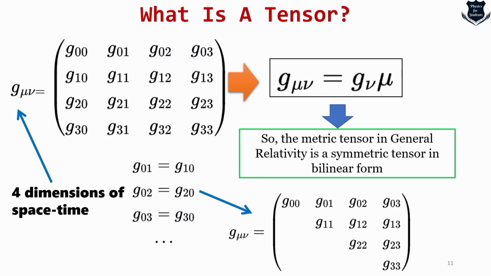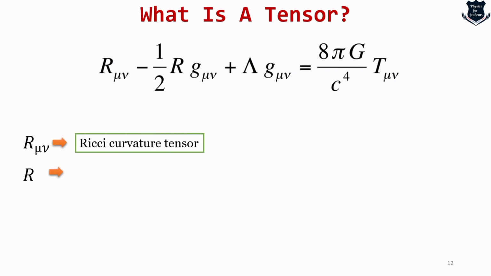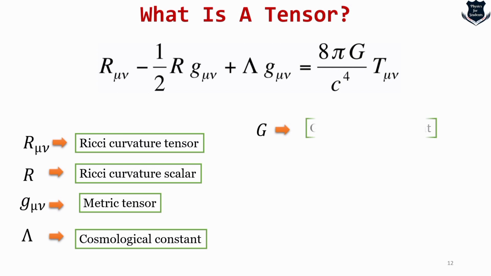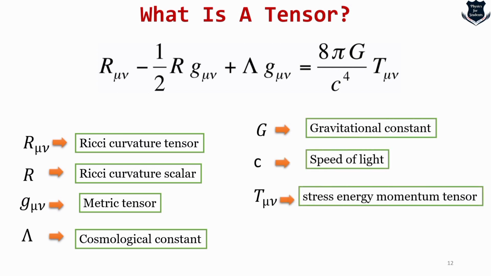Yes, there's a very important video which explains clearly the entire role of tensors in general relativity. Even tensors are there in Einstein's field equations, which dictate the entire general theory of relativity. So you see, this R mu nu is called the Ricci curvature tensor. R is called the Ricci curvature scalar. G mu nu is called the metric tensor. Lambda is the cosmological constant. G is Newton's gravitational constant. C is the speed of light. And T mu nu is called the stress energy momentum tensor.